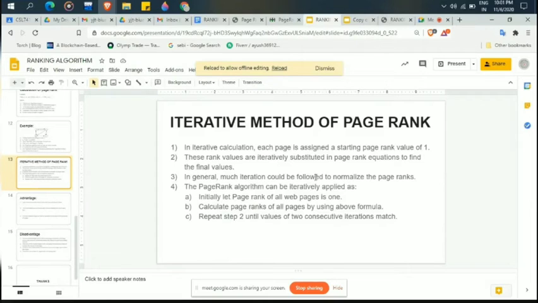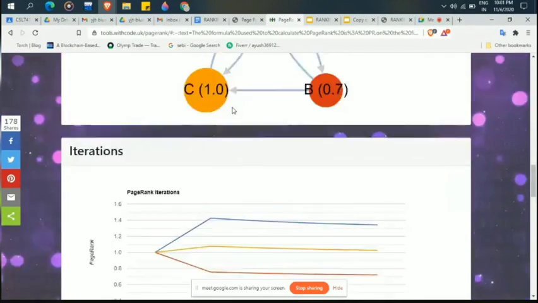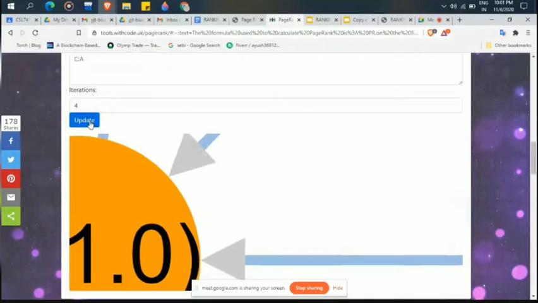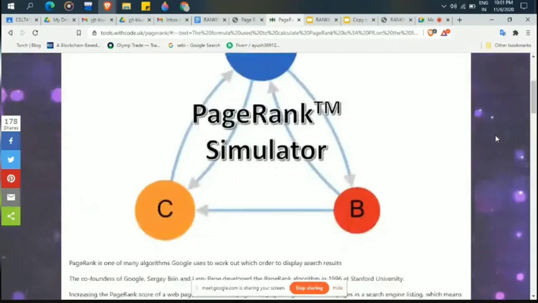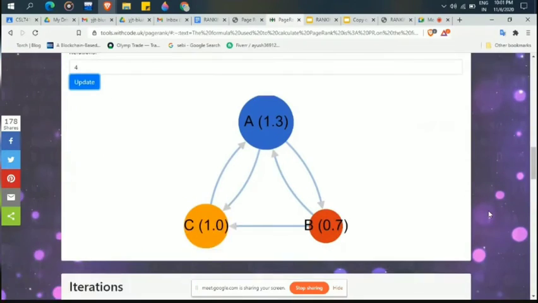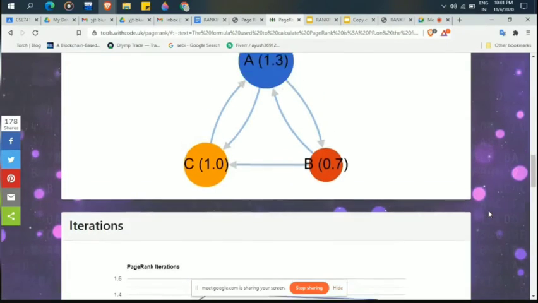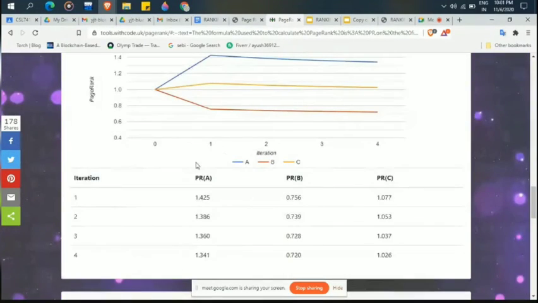Now let's go to the PageRank simulator, where you can get a good idea about this. This is the PageRank simulator. Here is the formula we are using for calculating PageRank. We have a scenario with three nodes, A, B, and C. This is the PageRank calculated using this simulator and this graph.